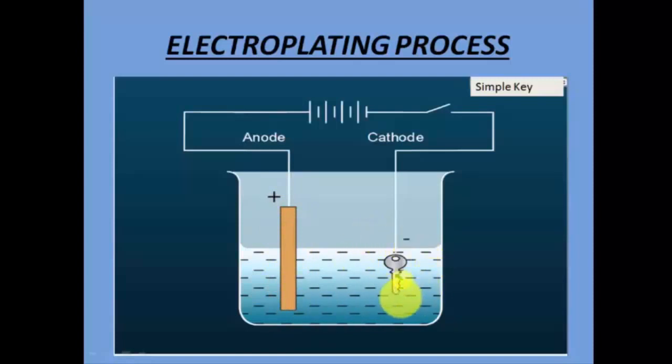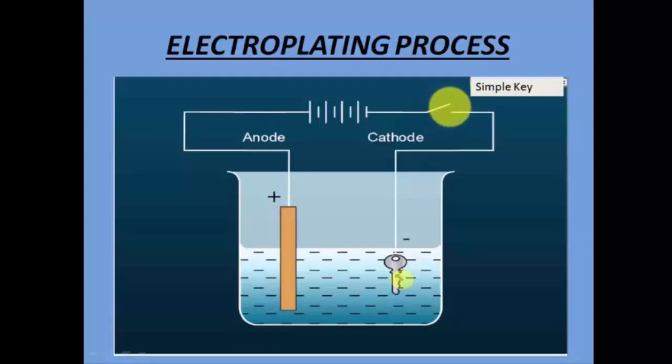And on the right-hand side, I just have a key, which is just any metal that I have taken. This acts as a cathode over here, and then I have connected the anode and cathode to a battery over here, and this is again the key. Instead of this key, I could have connected any other electrode over here, but just to explain the process, I have taken a simple key. Now this is an open circuit.